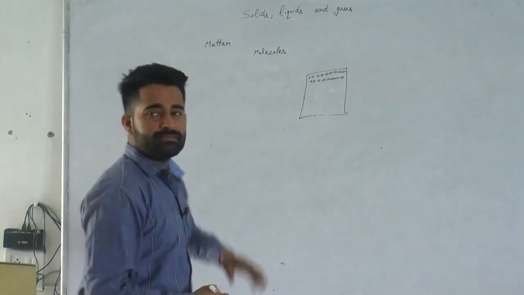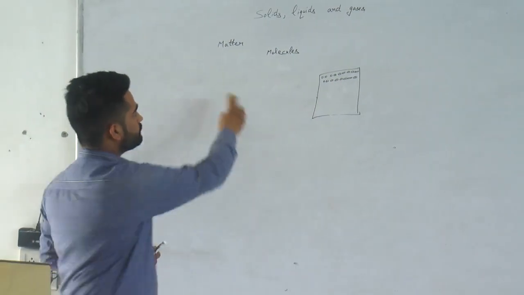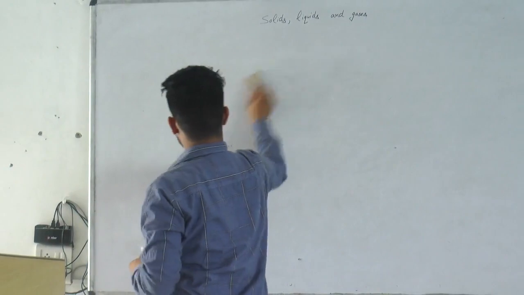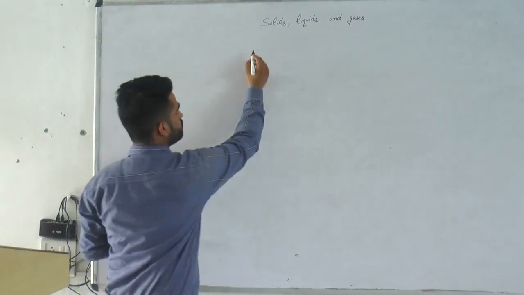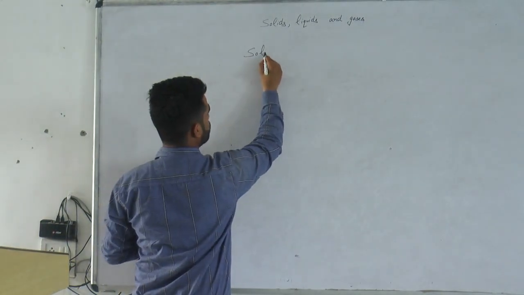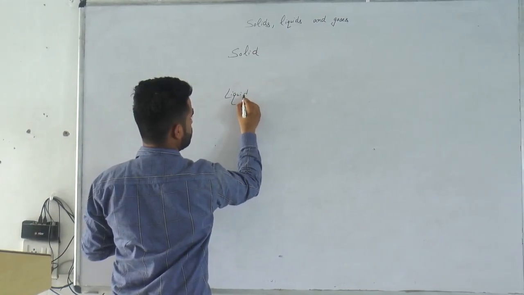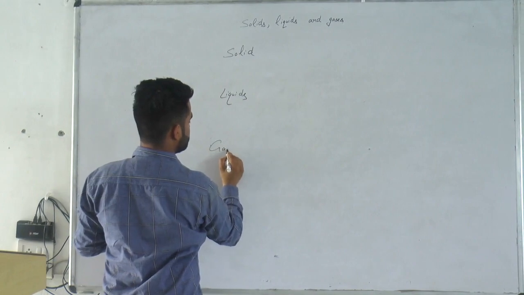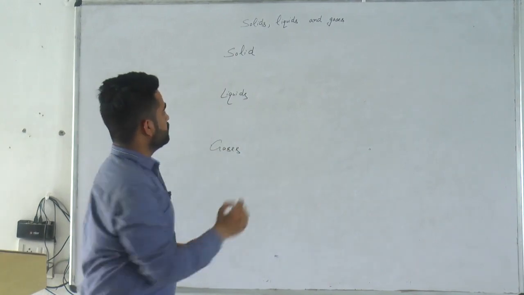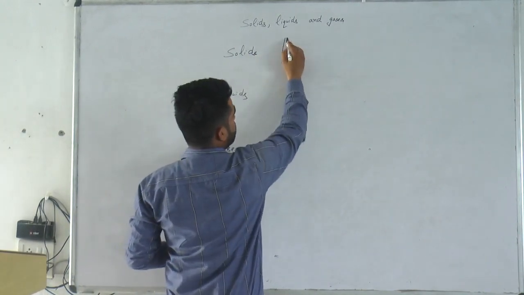First of all, we will discuss solids. Then we will discuss liquids. Then we will discuss gases.